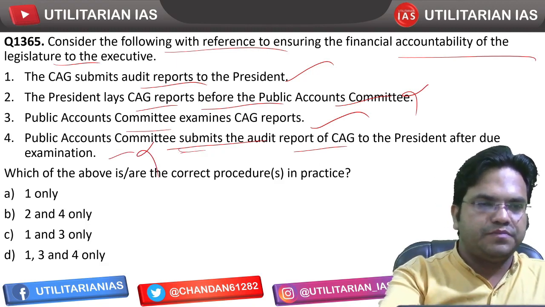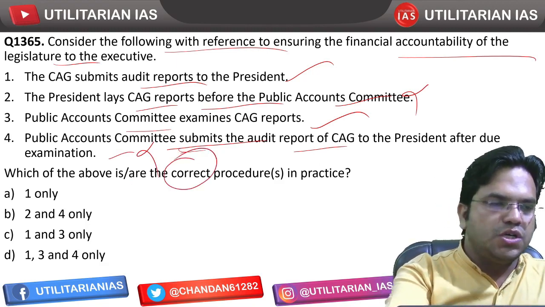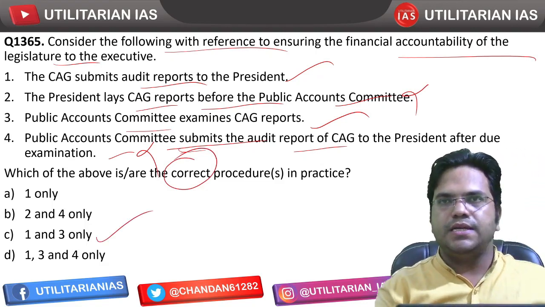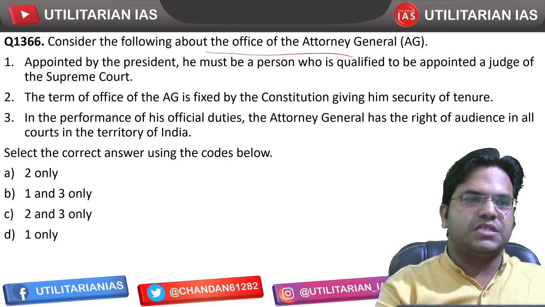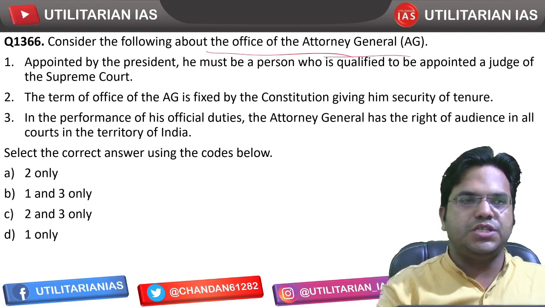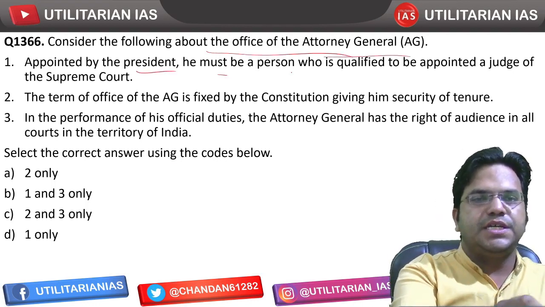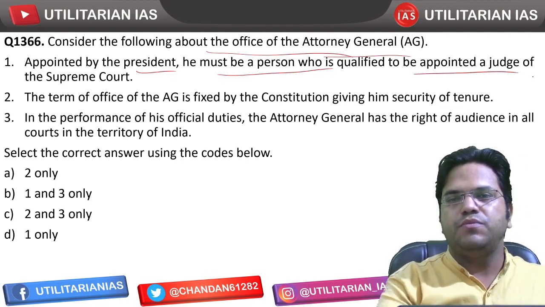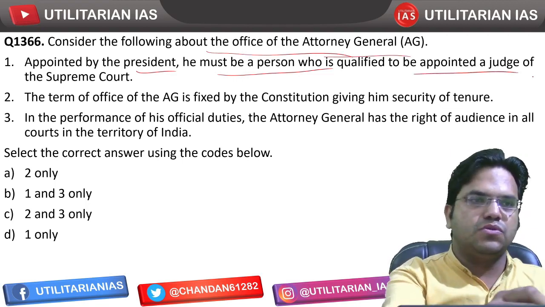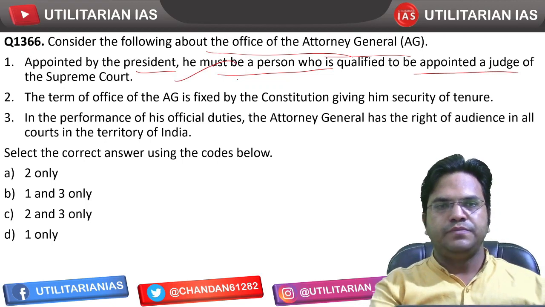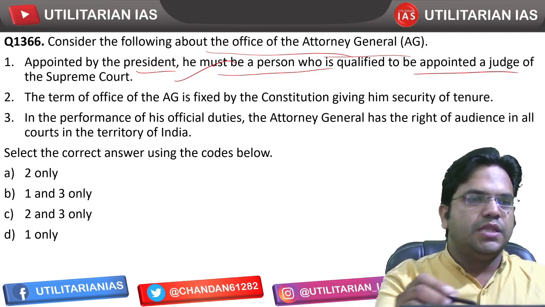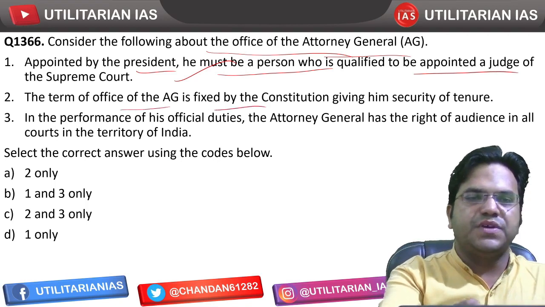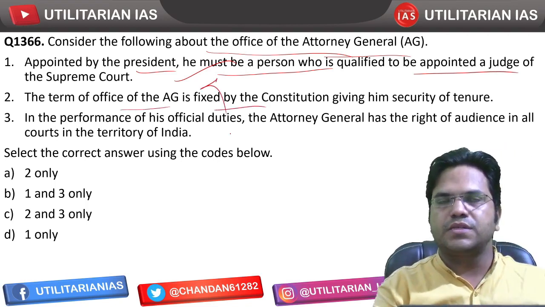So 1 and 3 are going to be correct, and hence C is going to be the answer. Next, consider the following about the Attorney General. Appointed by the President, he must be a person who is qualified to be appointed as a Judge of the Supreme Court. That's correct. That is the qualification mentioned in Article 76 of the Constitution. The term of office of the AG is fixed by the Constitution, that's incorrect. It is not fixed.